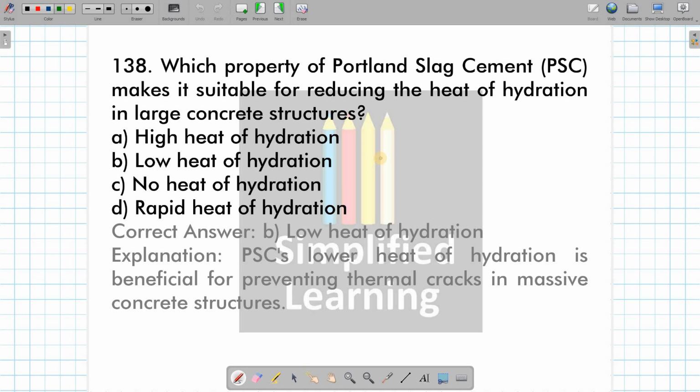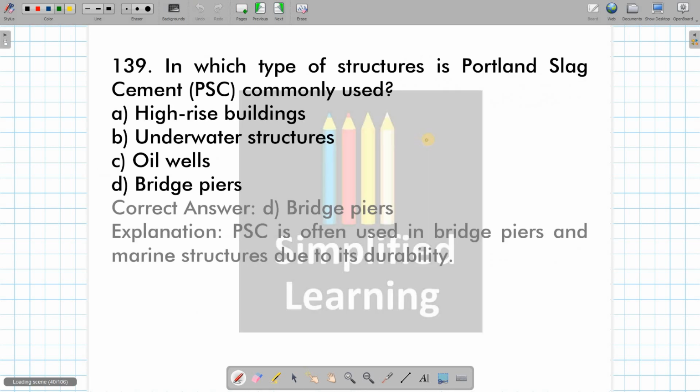Which property of PSC makes it suitable for reducing the heat of hydration? Obviously, the answer is low heat of hydration. Large concrete structures means structures such as dams, where massive concrete is done and where we seek concrete with low heat of hydration. That's why we are going to use what? Portland slag cement, PSC. In which type of structure is Portland slag cement commonly used? It is bridge pier. Okay.